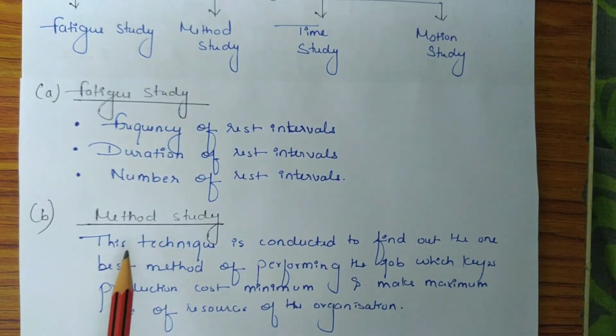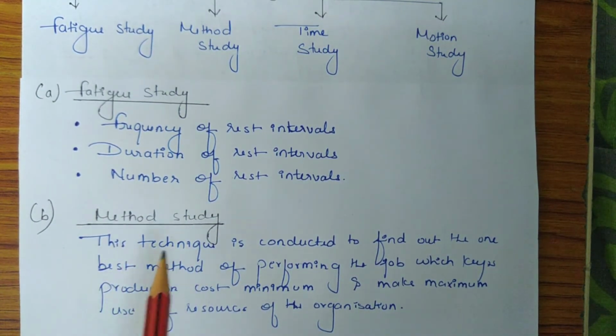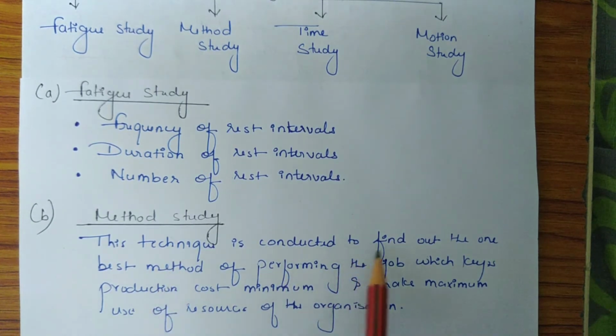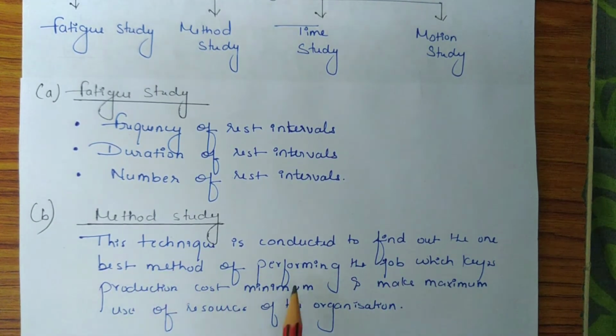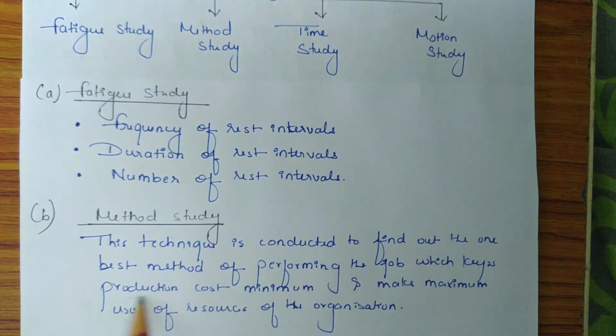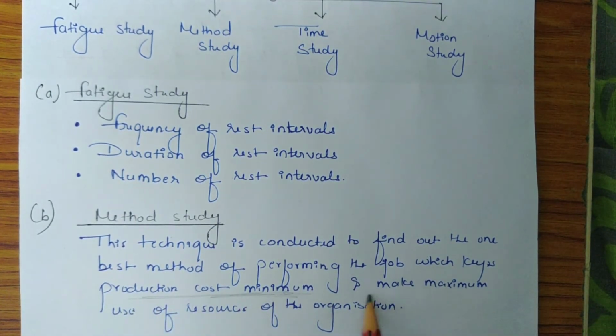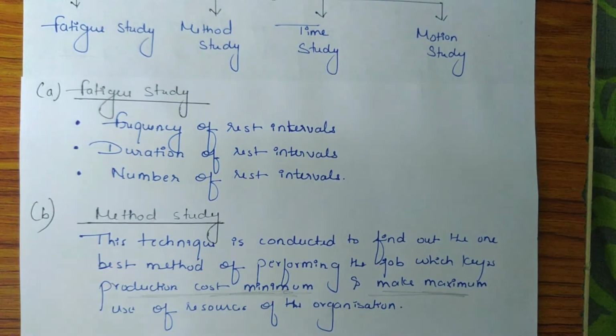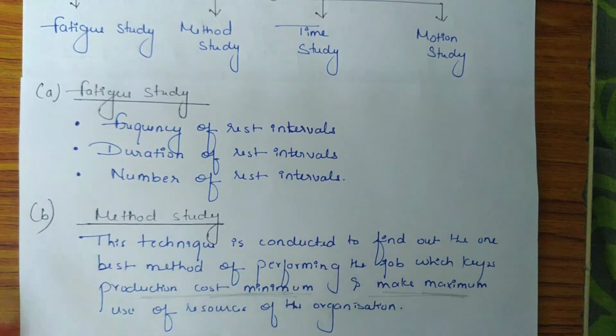Next is method study. So method study technique of scientific management is conducted to find out the one best method of performing the job which keeps the production cost minimum and makes maximum use of resources of the organization. Which means the objective of this method study is to minimize the cost of production and maximize the quality and customer satisfaction. According to Taylor, method of production should not be decided by rule of thumb.